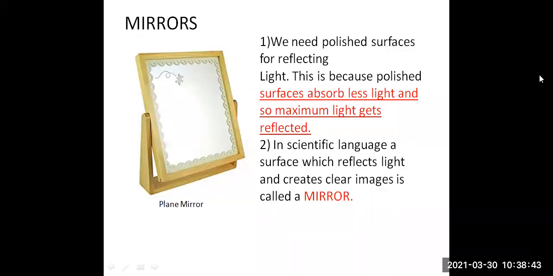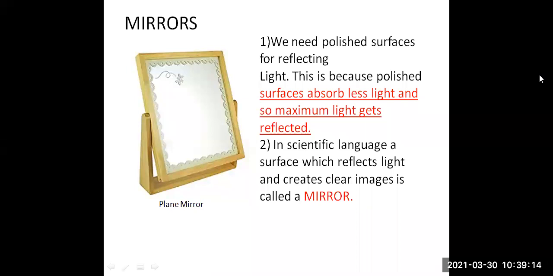So this was all about light. Now, coming back to reflection, we have to see what are mirrors. So we need polished surfaces for reflecting light. This is because polished surfaces absorb less light and so maximum light gets reflected. In scientific language, a surface which reflects light and creates clear images is called a mirror.